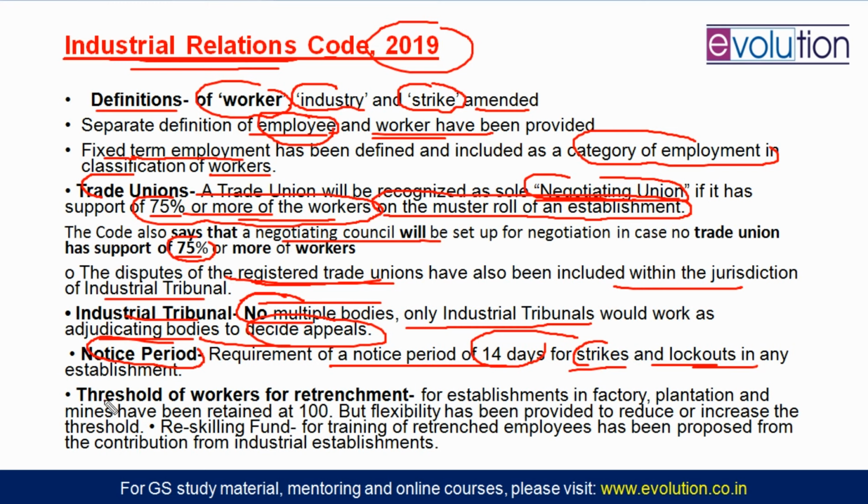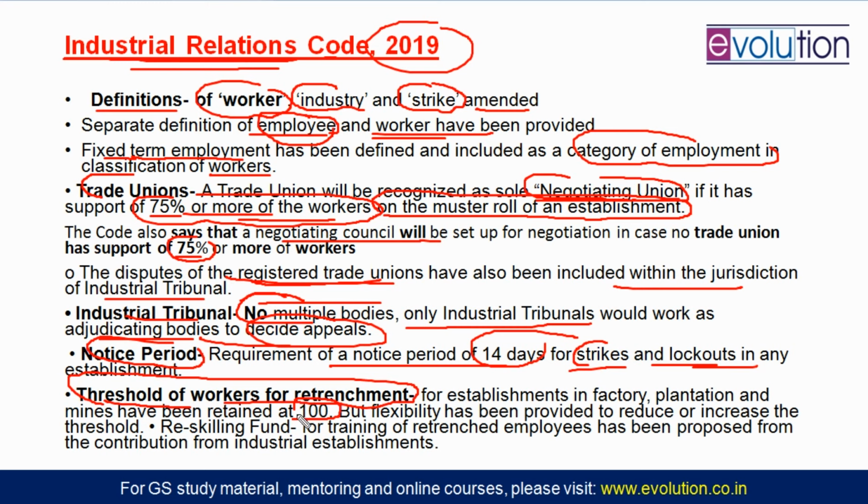There is one very important thing, the threshold of workers for retrenchment. What is that? Removing workers from the company, there is a threshold. That threshold means if a company wants to remove a large number of employees, that company or establishment has to take permission from the government, and that minimum number is 100. Below 100, you can go for worker retrenchment.